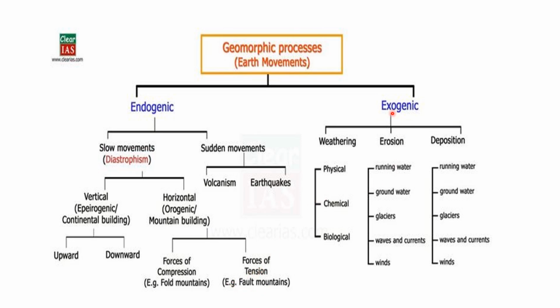Coming to exogenic forces, weathering, erosion and deposition are the three broad things we can classify under exogenic. Within weathering, we can classify physical, chemical, and biological types. So it may be physical, it may be chemical, or it may be biological.